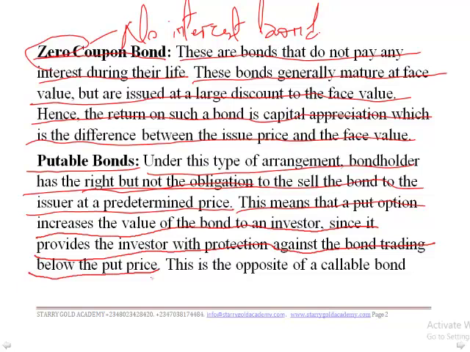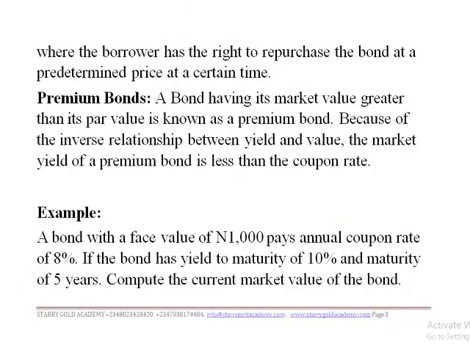So this is the opposite of a callable bond. A callable bond is a situation where the borrower has the right to repurchase the bond at a predetermined price at a certain time. The borrower is just like the opposite. Here the borrower, the person that is collecting the bond, has the right to repurchase the bond at a predetermined price.